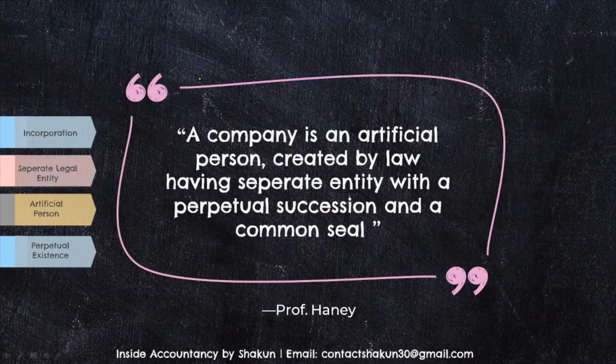The next feature would be perpetual existence. Perpetual existence means that the existence of the company is not affected by the existence of its members or the shareholders. For example, the death or lunacy or bankruptcy of any member or shareholder would not affect the existence of the company. The company continues to exist. It does not come to an end with the death or lunacy or bankruptcy of any of its members. It comes to an end only by winding up, which is again a process of law. So it is created by law and it comes to an end also through law.